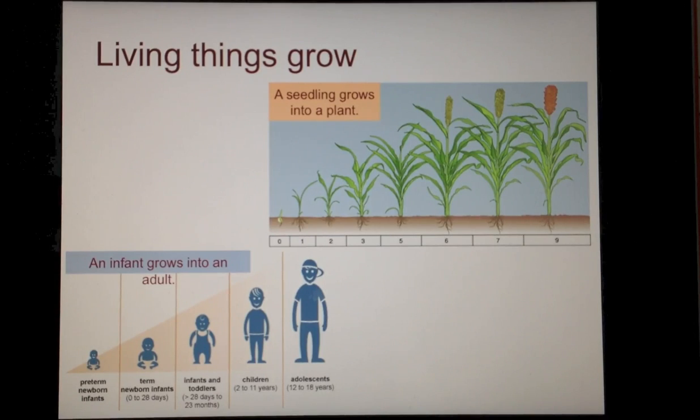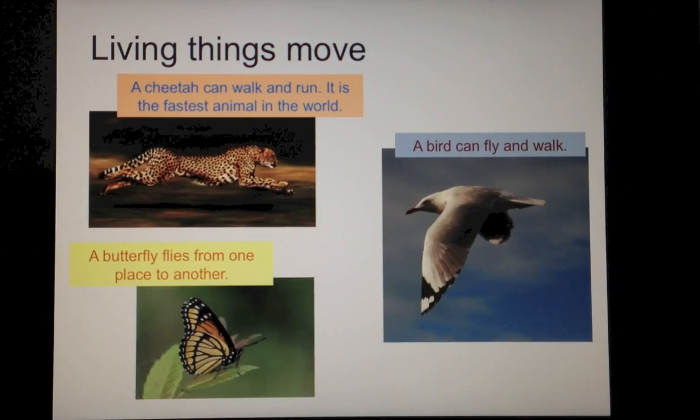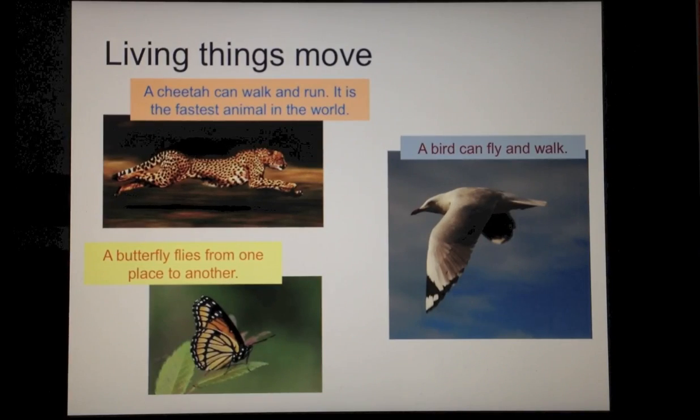Living things grow. A seedling grows into a plant and a small infant grows into an adult. Living things move. A cheetah can walk and run. Animals can move from one place to another on their own. There are examples of birds, land animals, sea animals, and insects that can fly. All the animals can move. This means all the animals are living things.